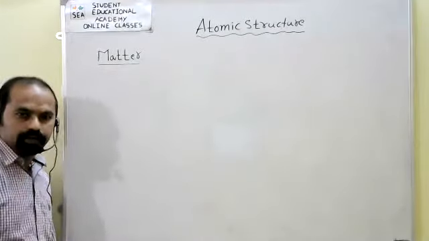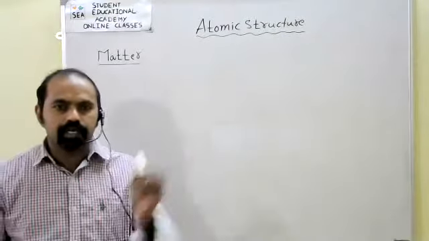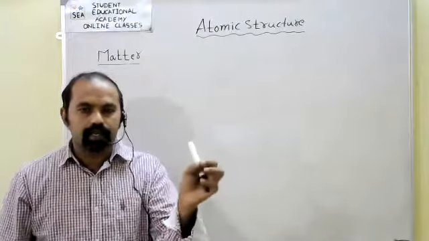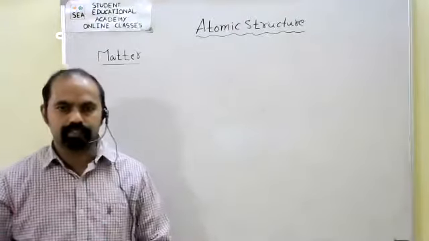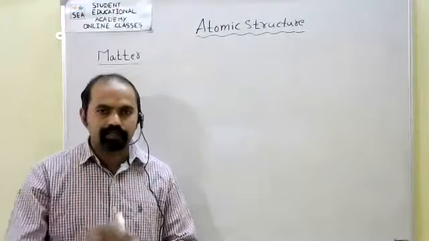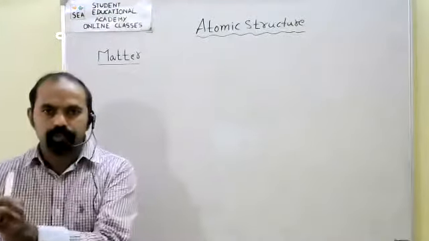Then I have given, physically it is classified as solids, liquids, and gases. Chemically, it is classified into pure substances and mixtures.